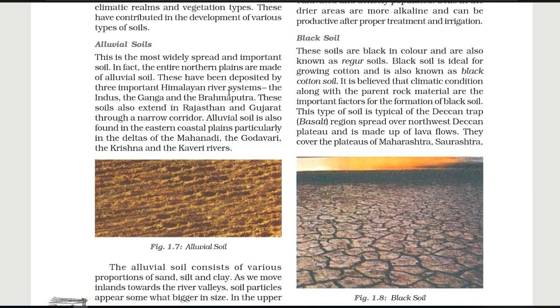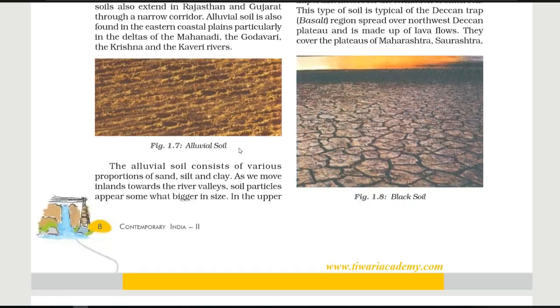So how does this soil form, and where is it coming from? These soil deposits are brought by the 3 important Himalayan river systems: the Indus, the Ganga and the Brahmaputra. These soils also extend in Rajasthan and Gujarat through a narrow corridor. So in a narrow corridor we find this soil in the Rajasthan and Gujarat area also. Alluvial soil is also found in the eastern coastal plains, particularly in the deltas of the Mahanadi, the Godavari, the Krishna and the Kaveri rivers. So here the description is given about where we find the alluvial soil.